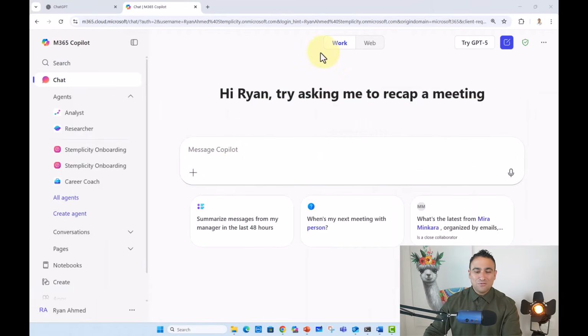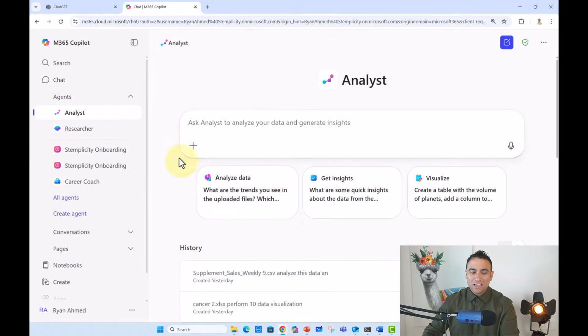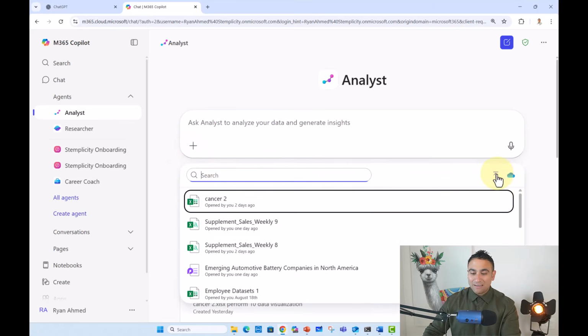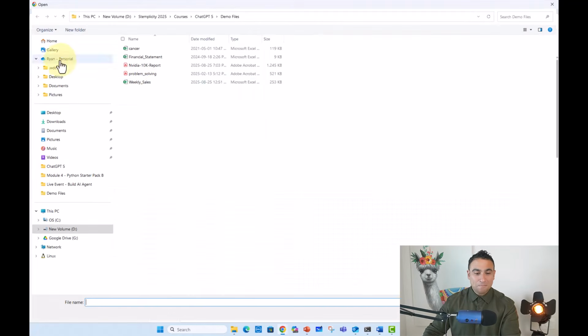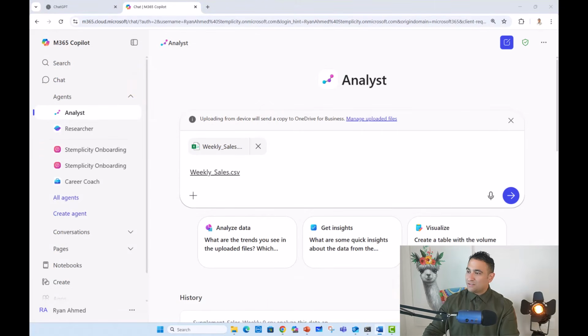So all you need to do is to go on the left-hand side, click on that Analyst Agent, and now the Analyst Agent has been enabled here for you. You click that plus sign, click Add Work Content, and you can click here on the Upload button. And what I've got here is the weekly sales data. So this is the data, and I'm going to have a prompt here.